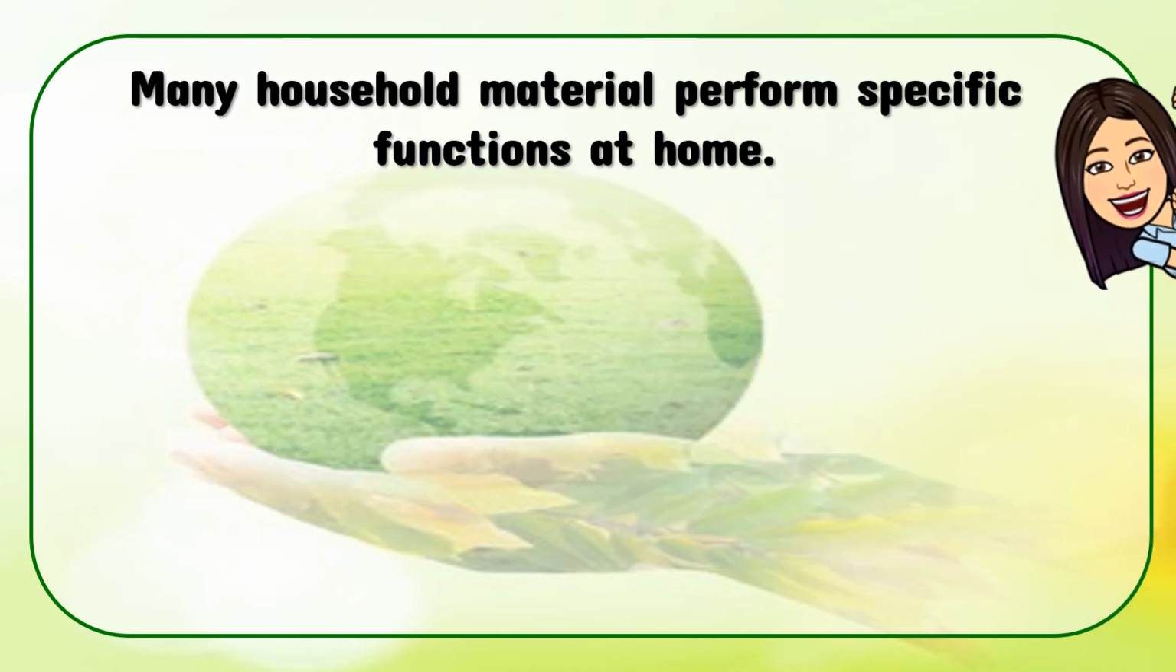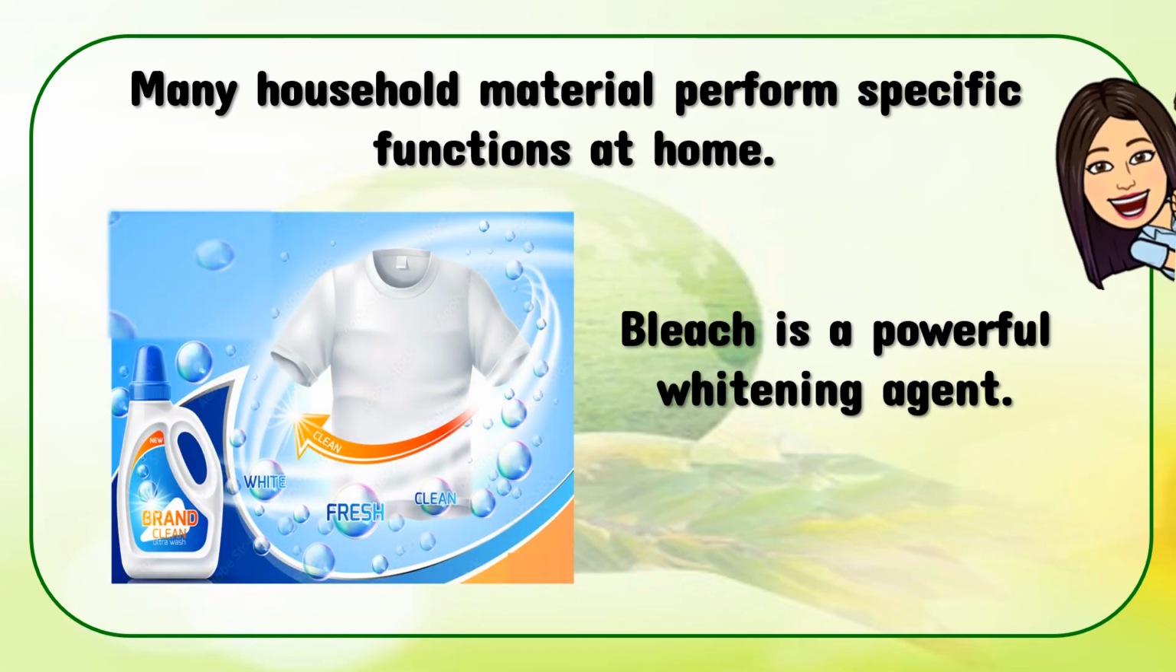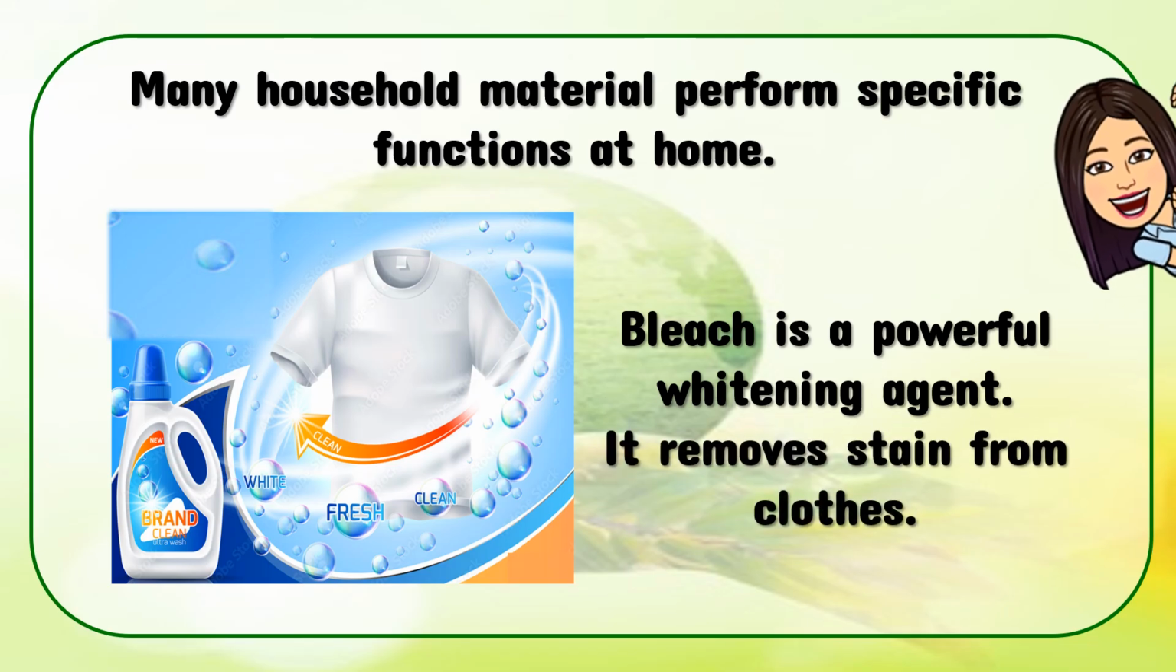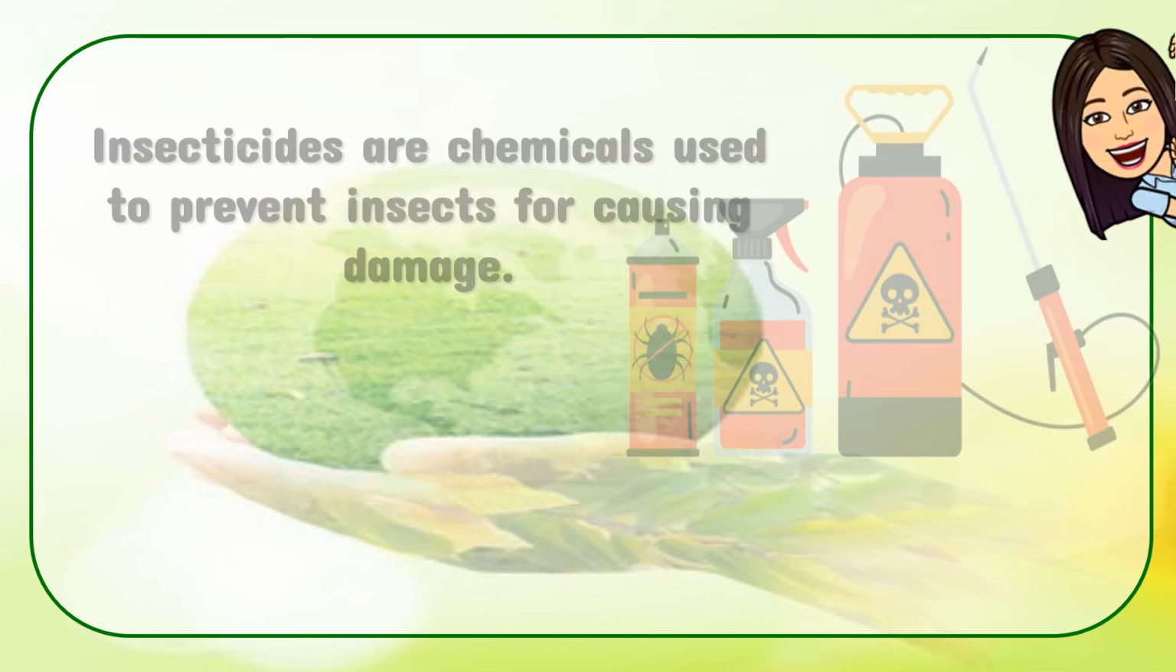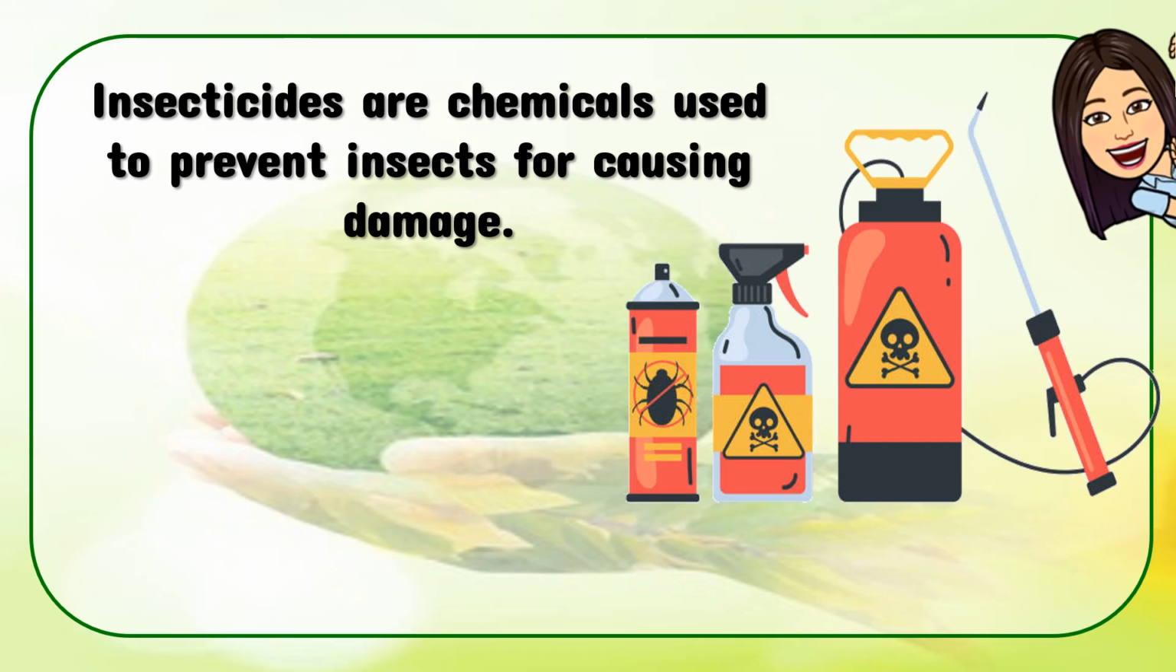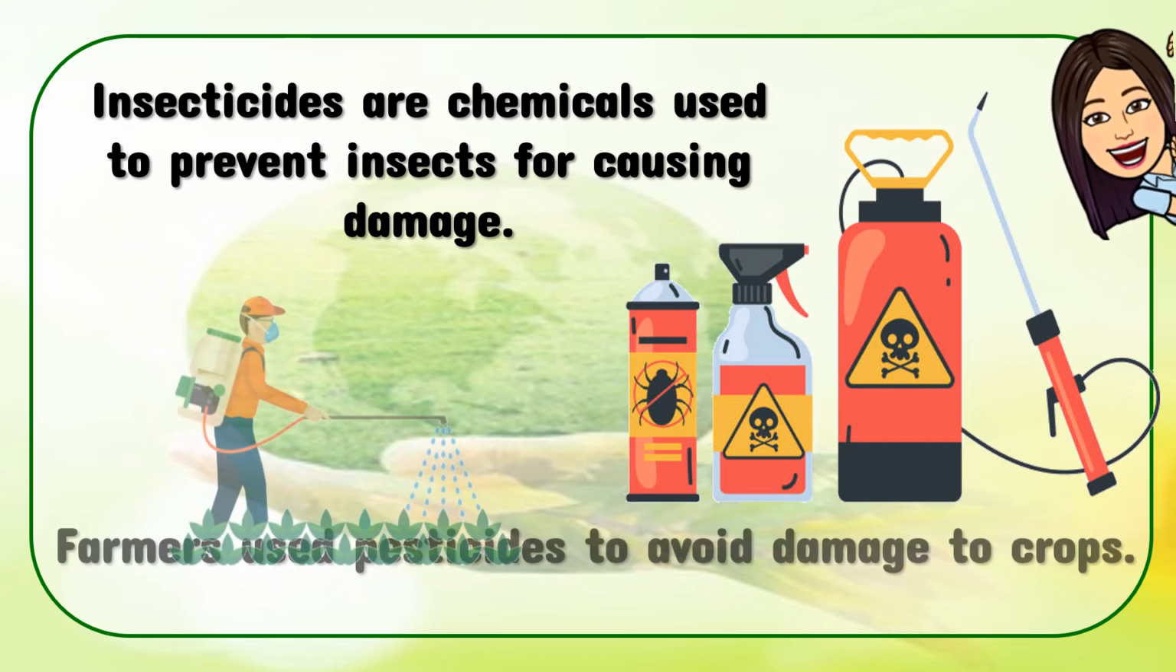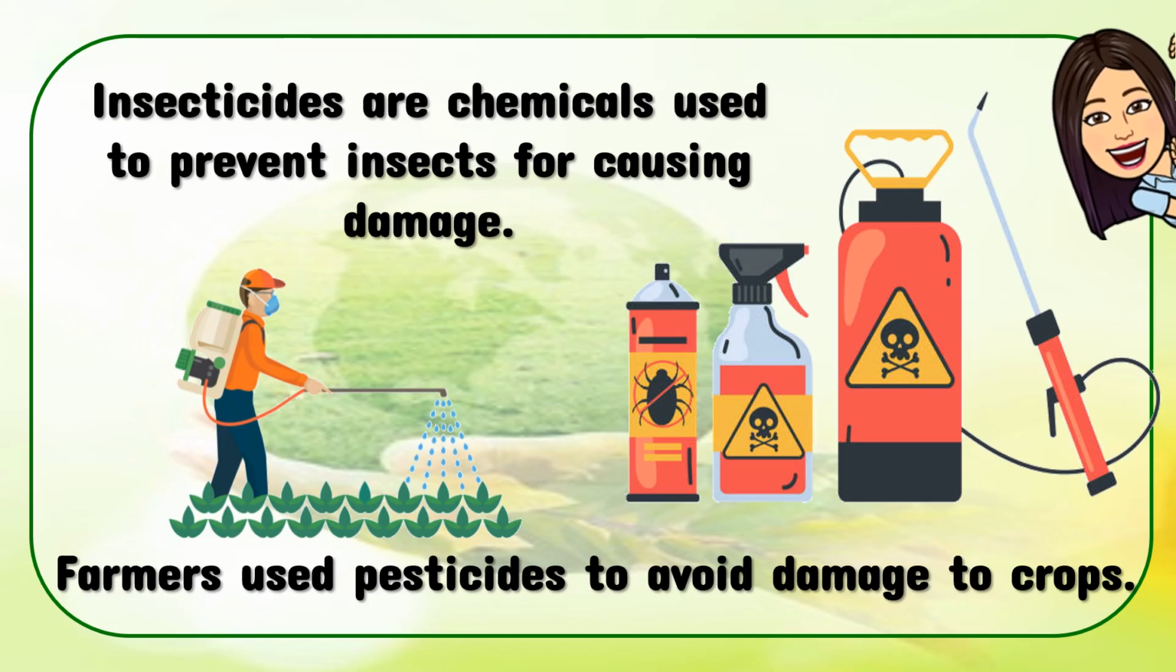Many household materials perform specific functions at home. One example is bleach. It is a powerful whitening agent. It removes stains from clothes. Insecticides are chemicals used to prevent insects from causing damage. Farmers use pesticides to avoid damage to crops.